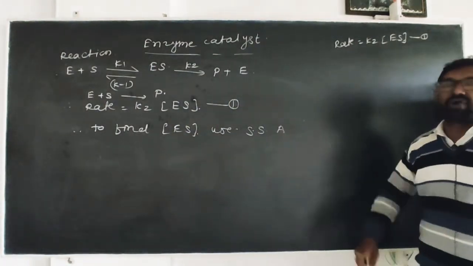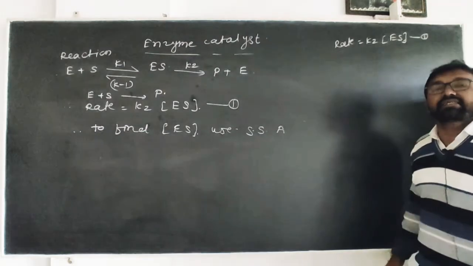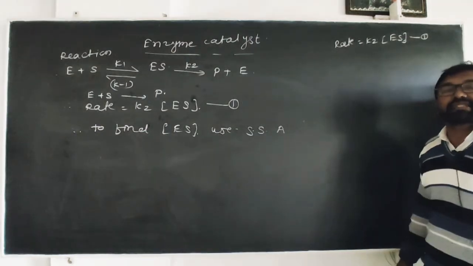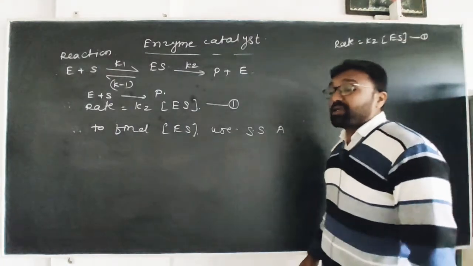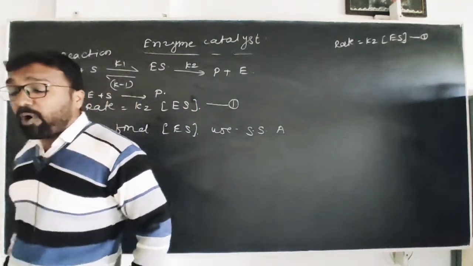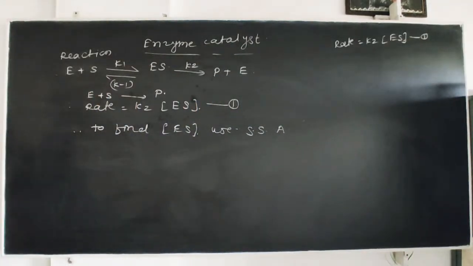Therefore, according to SSA, that is steady state approximation, what is SSA? The steady state approximation tells us that the rate of formation of the intermediate is equal to the rate of decomposition or destruction of the intermediate. That is, the net rate of formation of the intermediate is equal to 0.